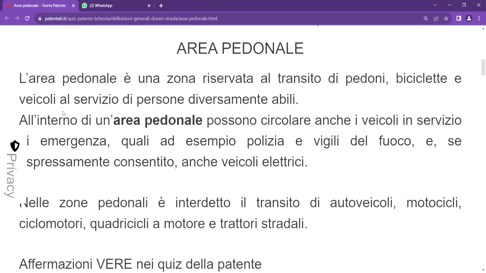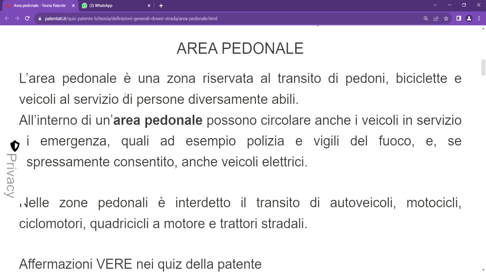And again, veicoli a servizio di persone diversamente abili. We are looking at vehicles meant for the service of the disabled personnel, the disabled personalities. So that is for that.